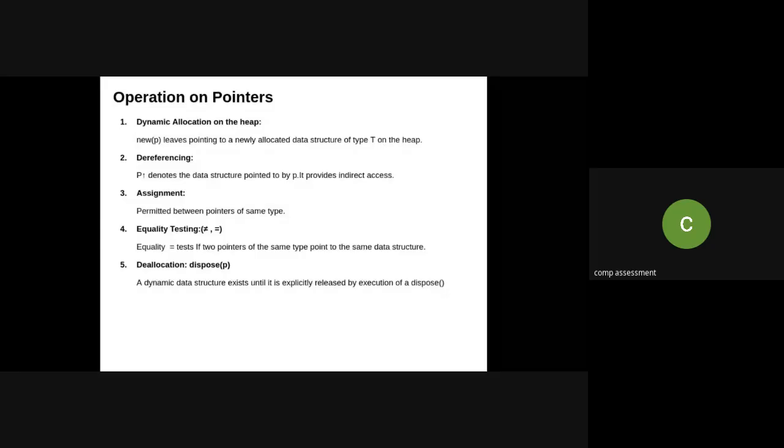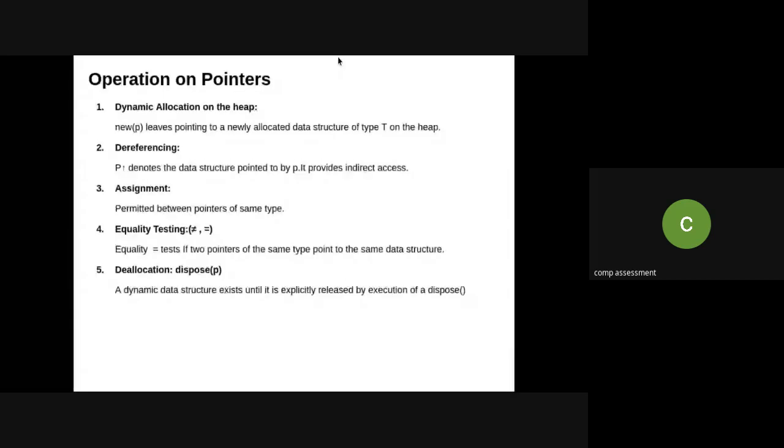Now after dereferencing, the next point is the assignment operation. I have already shown you the assignment operation on pointers: we have seen incrementing one value and assigning it to a pointer variable, and how we can assign one pointer variable to another pointer variable, and the equality and deallocation.